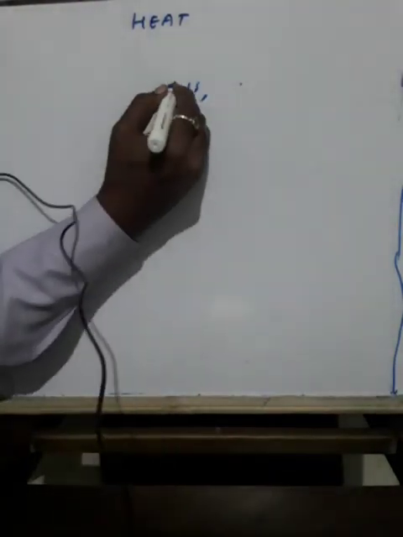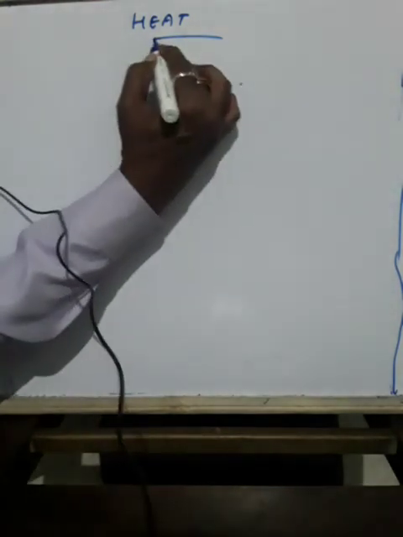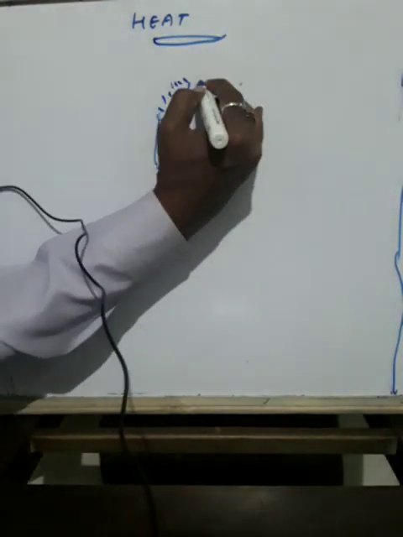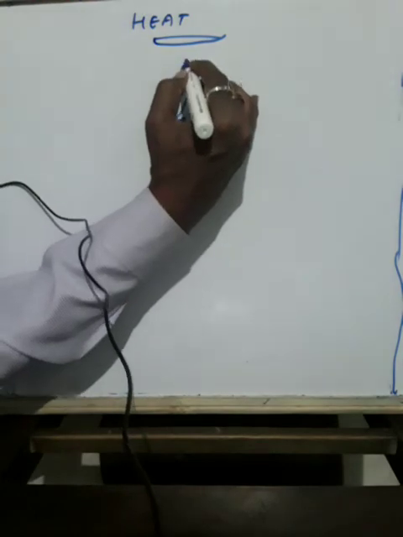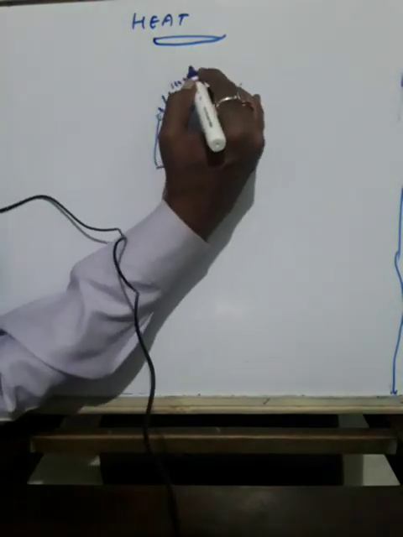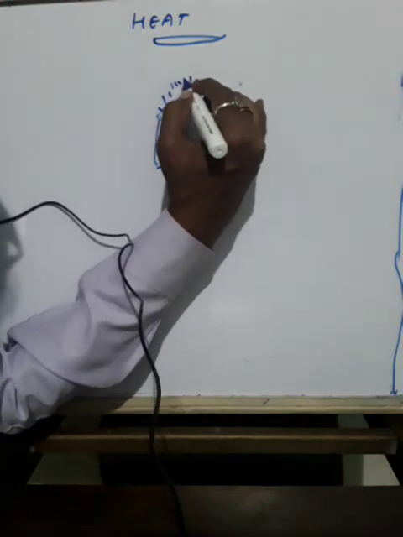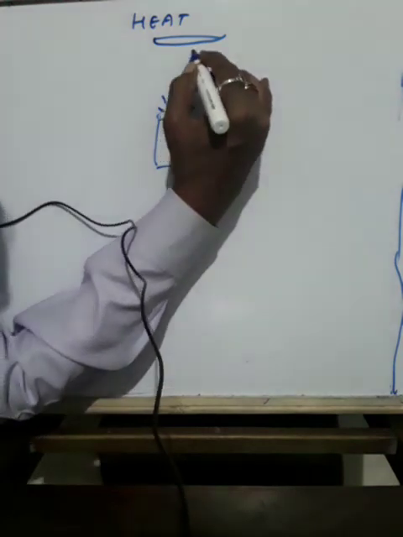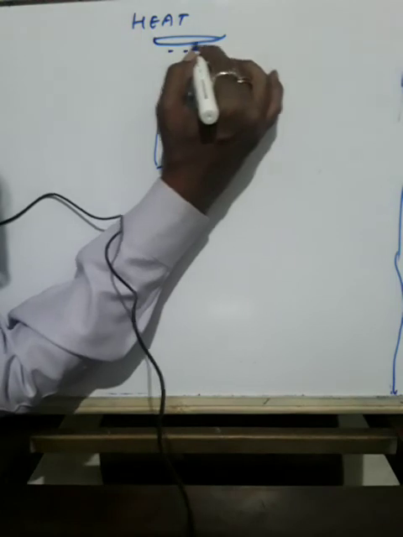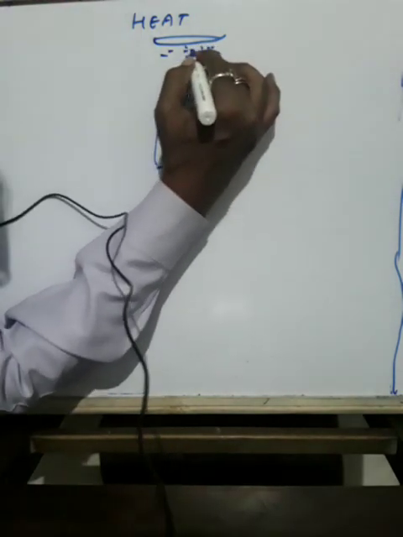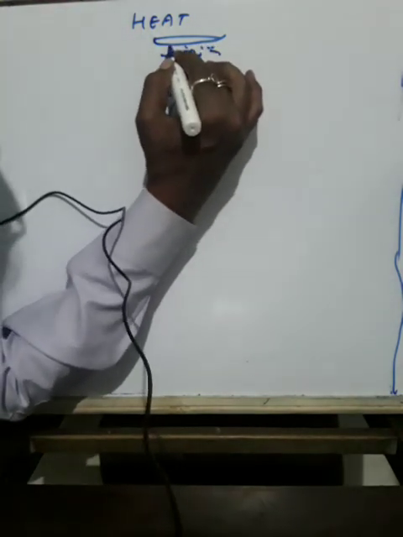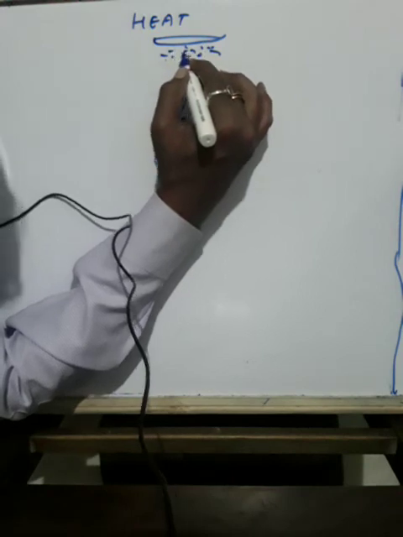The air moves. Notice that towards the top, the air gets heated by convection. There is air here, this air gets heated, and therefore the hand above the flame feels hot first.